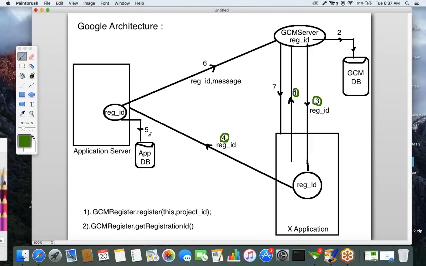Now we'll see the coding part, how to make a request to the GCM server. But here I will not write the code, because I created a built-in application and I'll forward that application. Just understand these two steps, because our requirement is only one thing: hit the GCM server, get the registration ID from the server, and push that registration ID to the application server. This is our responsibility.